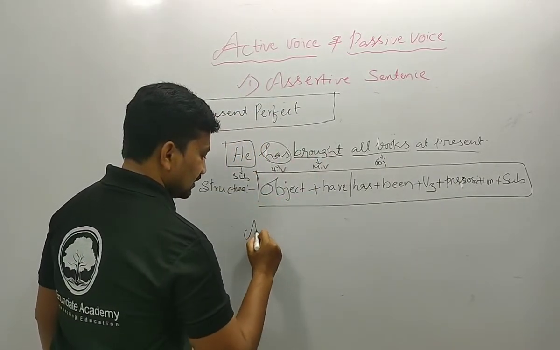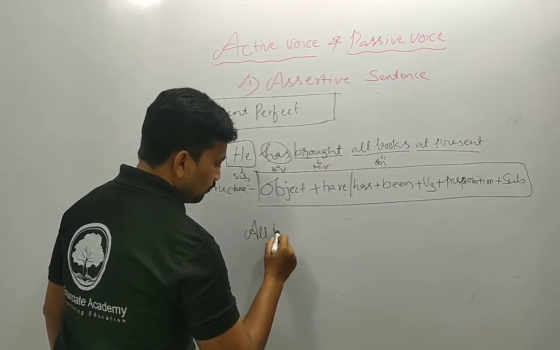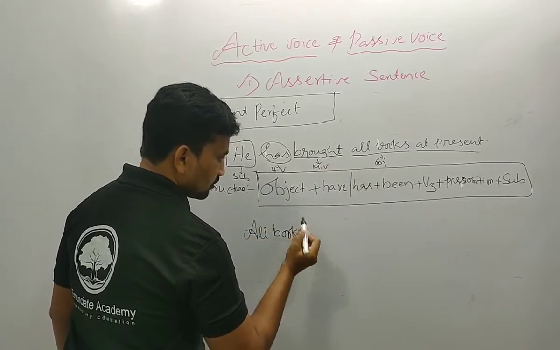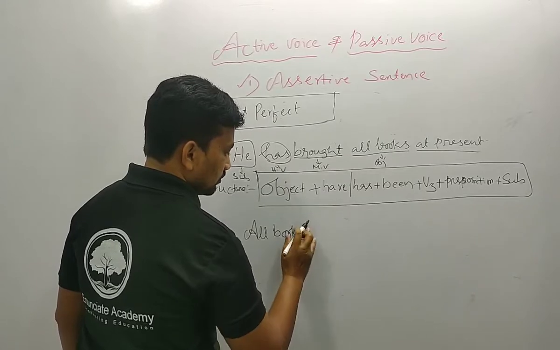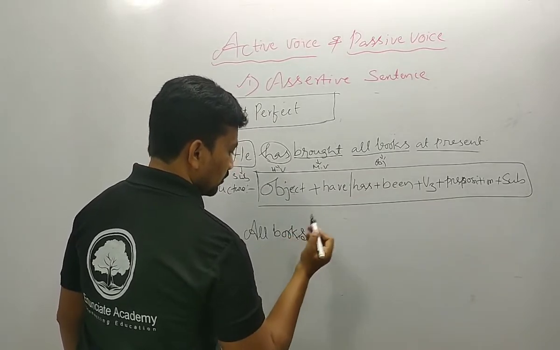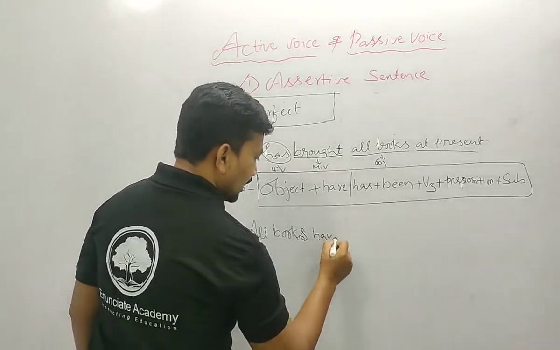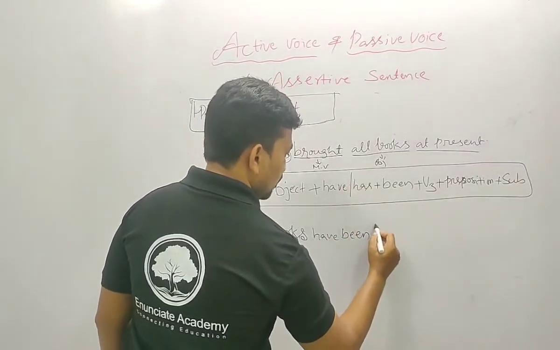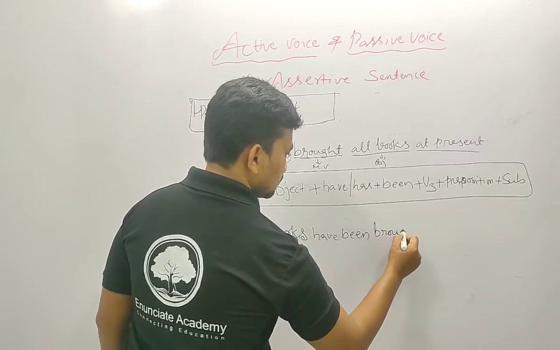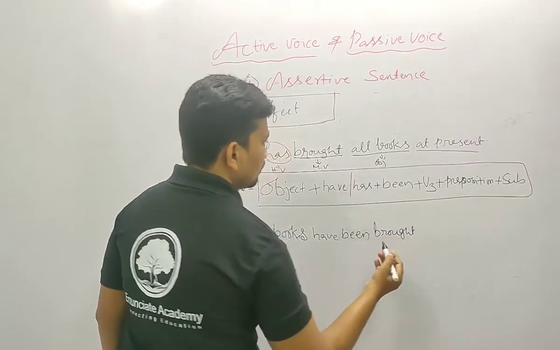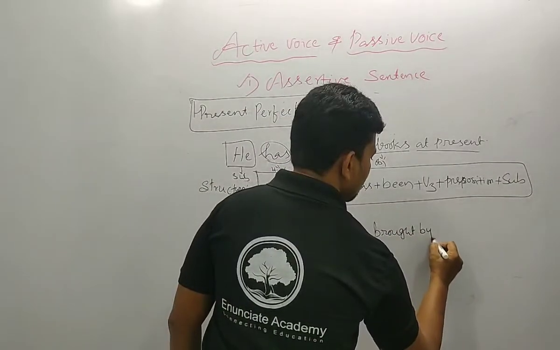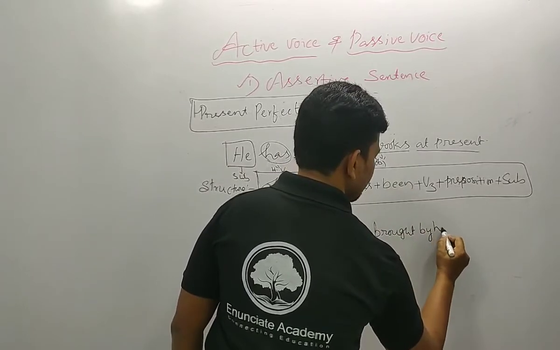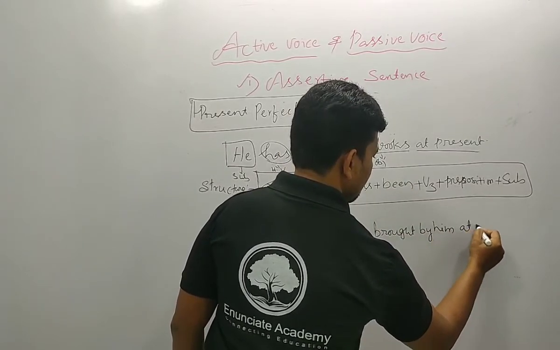We can write all books, it is the plural form. All books have been bought by him at present.